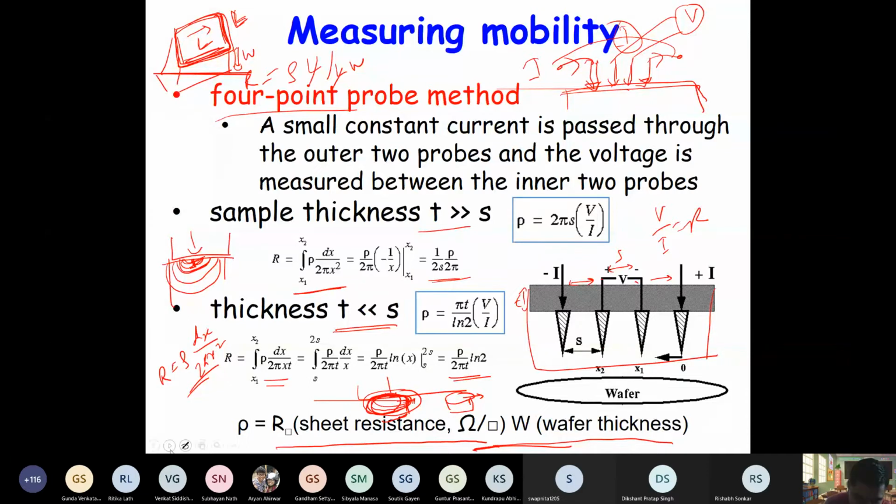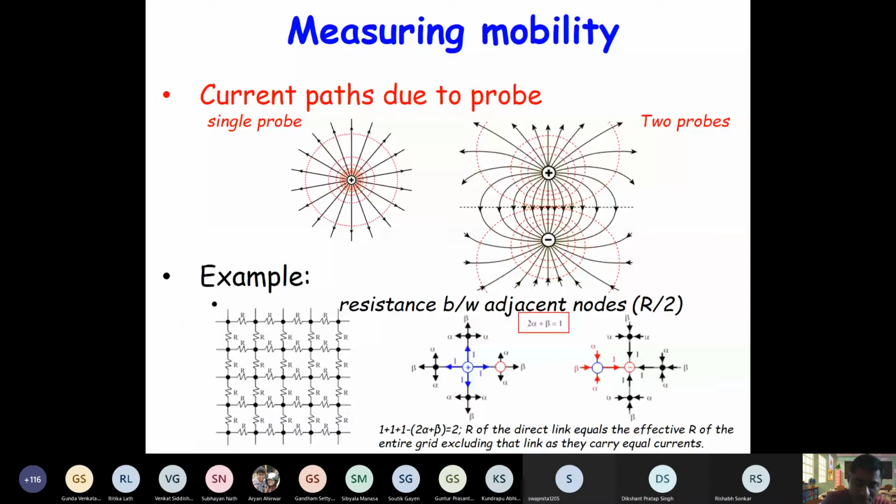Now you can see this thing more pictorially here. If you use a single probe, then current is flowing in all directions. If you use another probe there, from this probe also current will flow in all directions. But if there is a contact probe nearby, then the direction of the flow will be modified, because now there is a direct path. So the electrons have a high probability of taking the direct path rather than the indirect path.